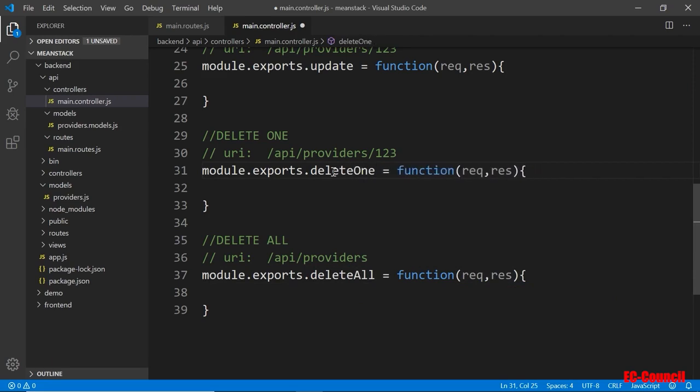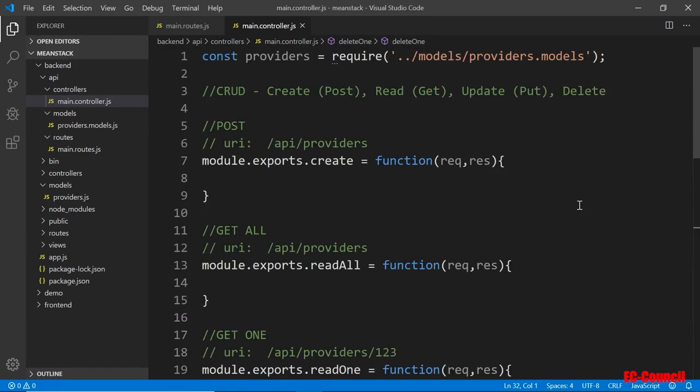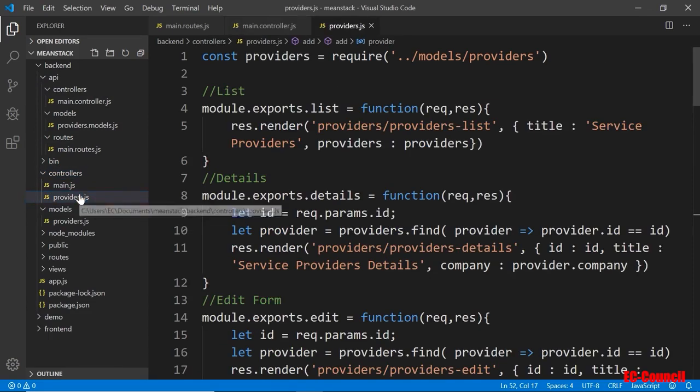Okay, so those are our placeholders. So now we need to go ahead and implement these APIs. Okay, so first, I'm going to go over to the main controller over here, not in the API, but in the main controllers, although they will look very similar. So I'm going to open this one here and copy some of these over here.